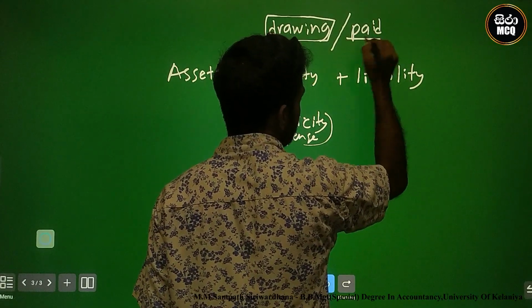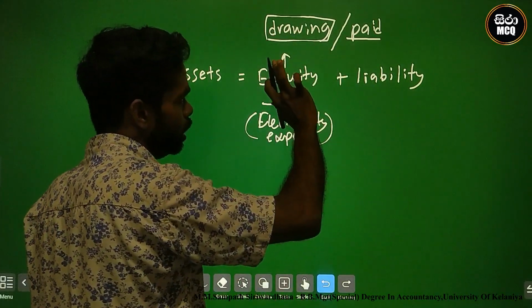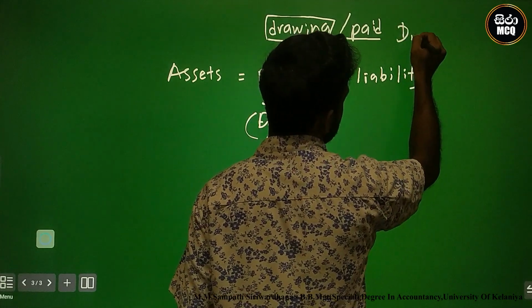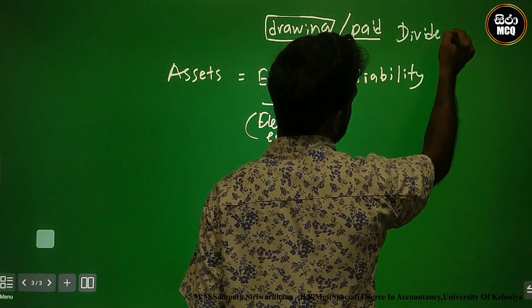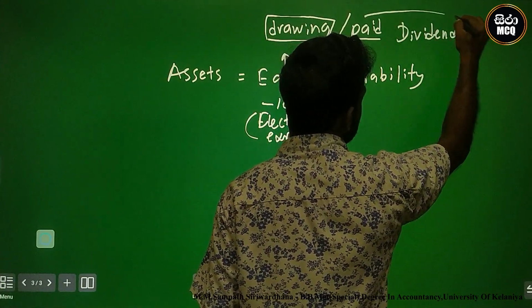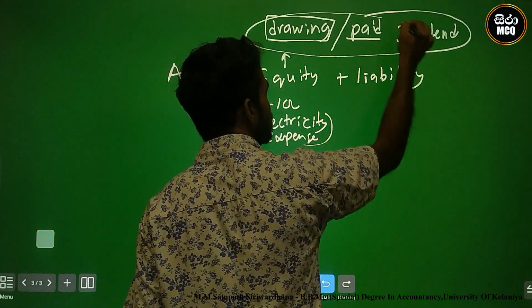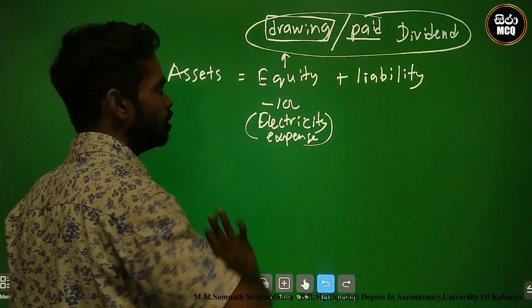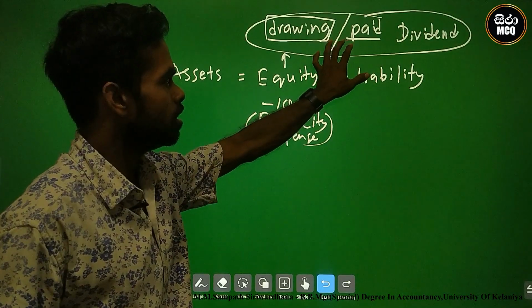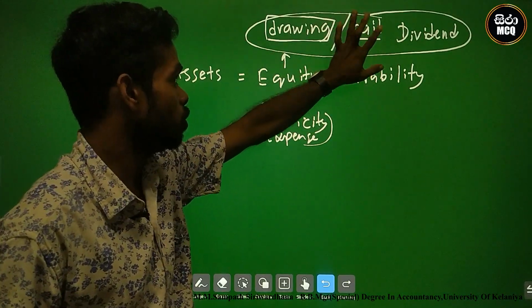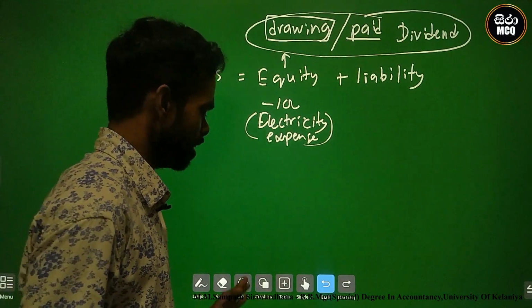Paid dividends. This is distributing to stakeholders. Other than that, we cannot identify this as an expense. These are not expenses. This is the expense.